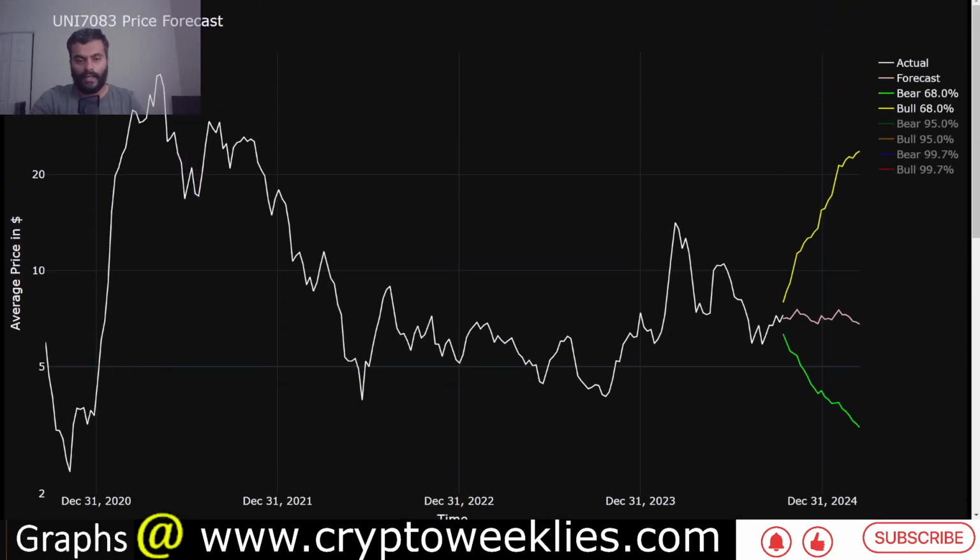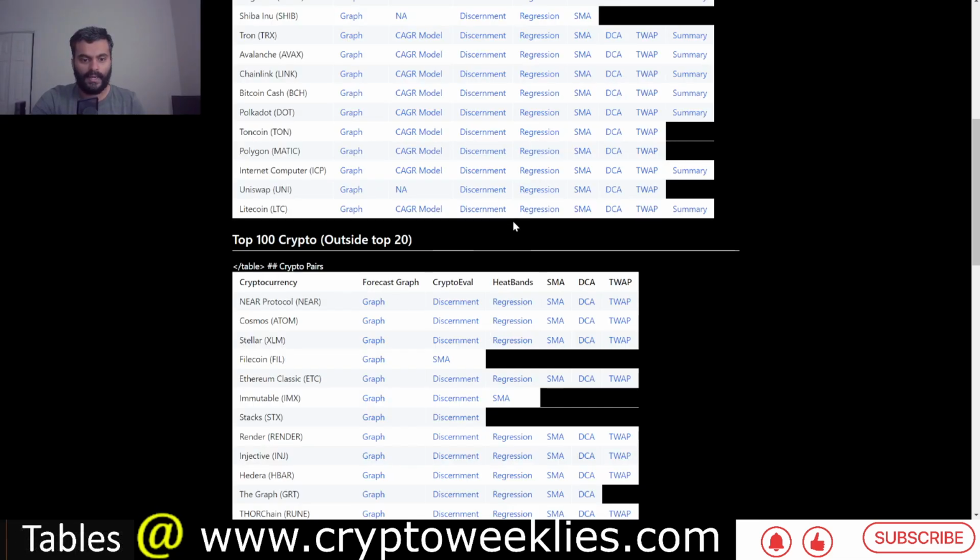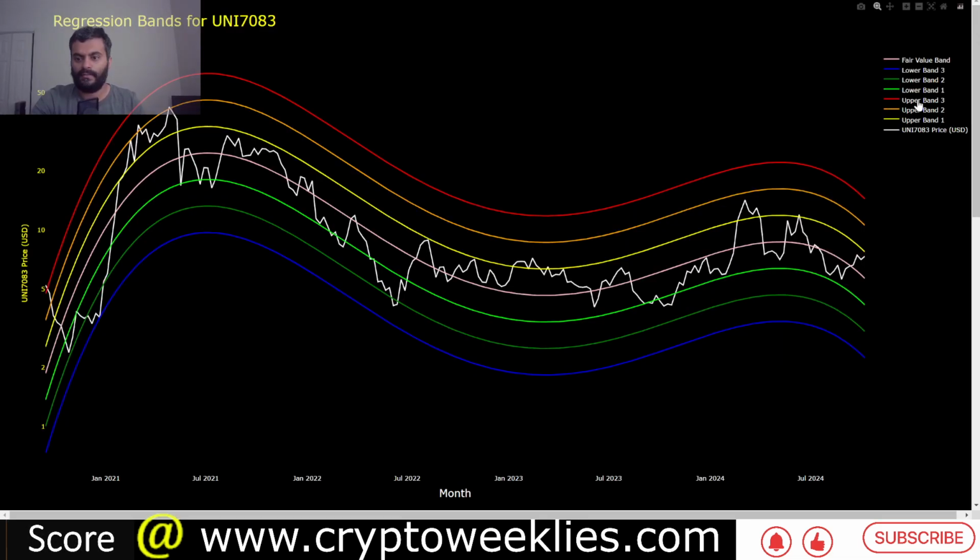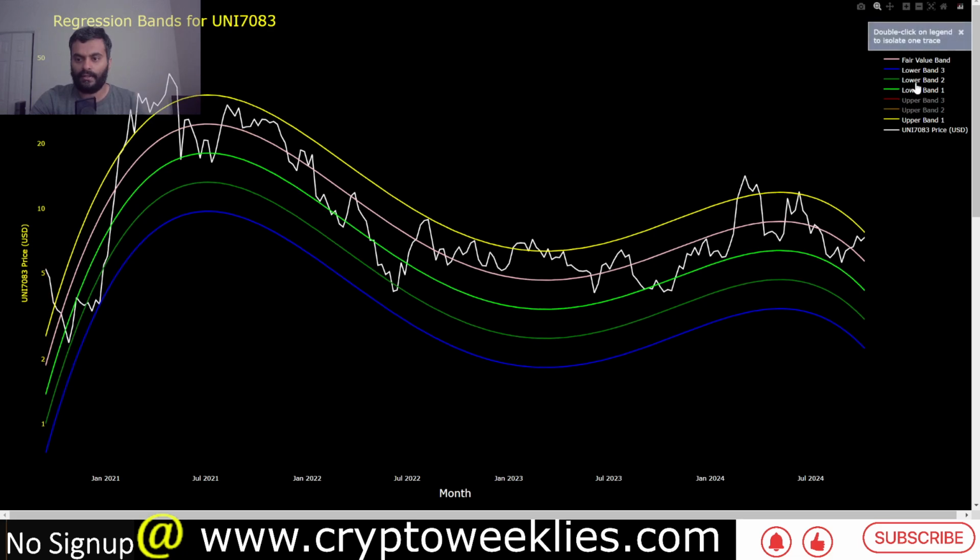You can analyze this with the regression based heat bands as well. Over here, you can see the polynomial regression function, which is this pink line, the base case, and on top is the yellow, which is the 1 standard deviation ceiling, and the light green, which is the 1 standard deviation bottom. These are similar color codes as the machine learning based models.